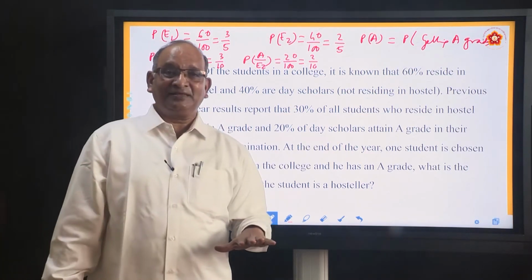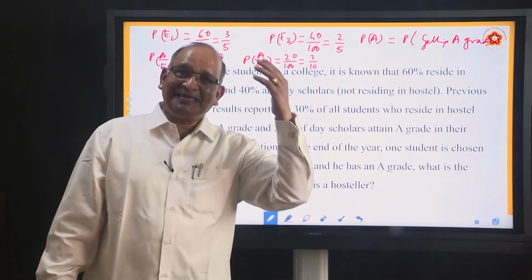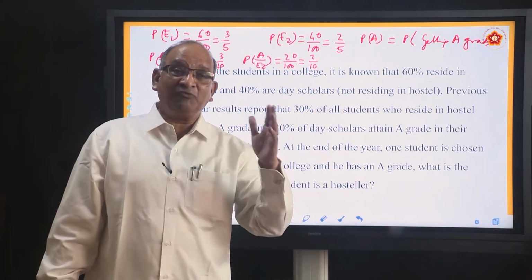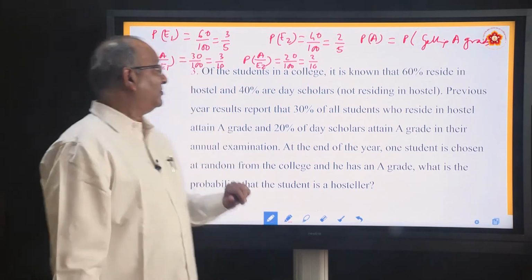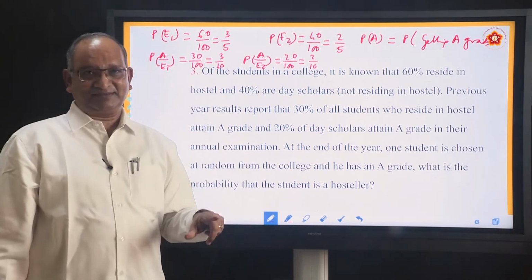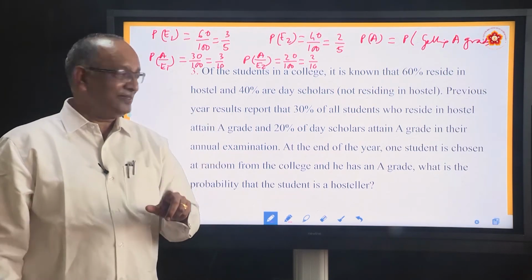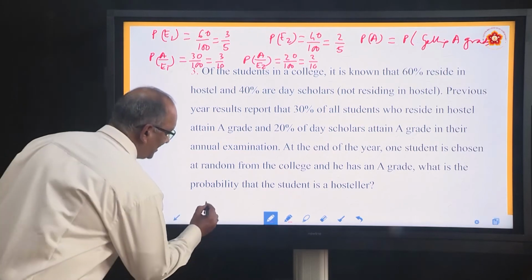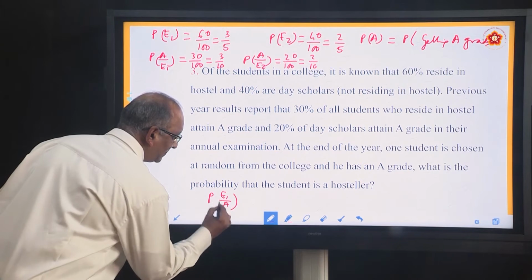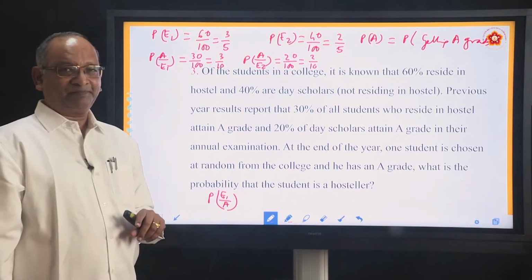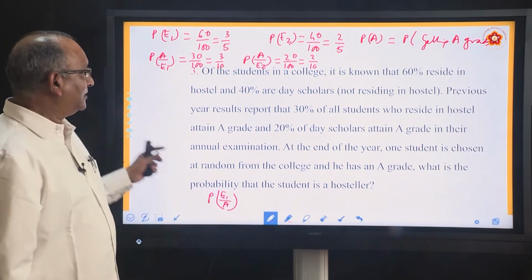But now he says a boy is being chosen at the end of the year and it is found that he is an A grader. He is asking what is the probability that he is from the hostel. What was E1? Hostlers. What was A grader. What is he asking? He is asking us P(E1/A). This is called reverse probability. What is the formula? Very simple formula which we have derived.